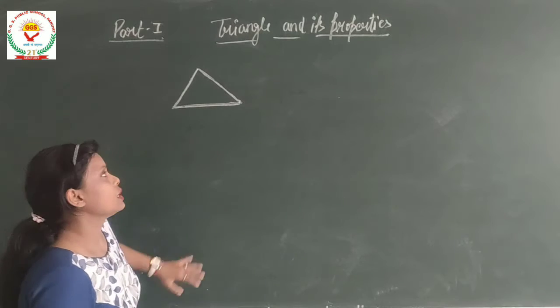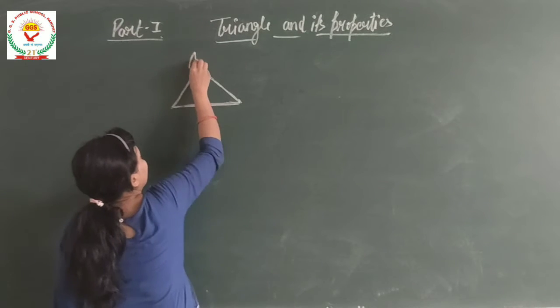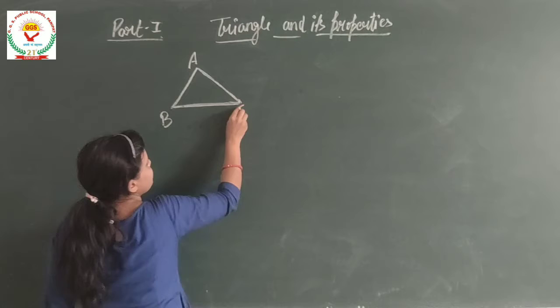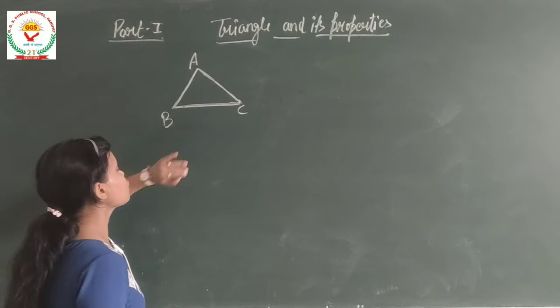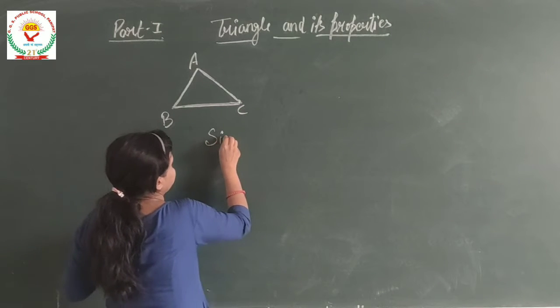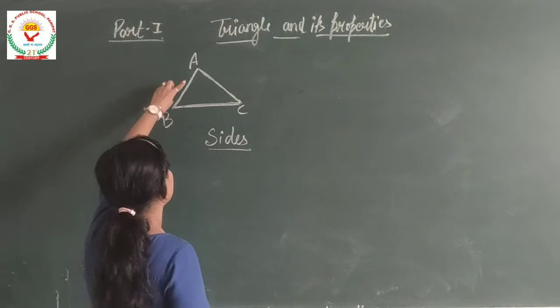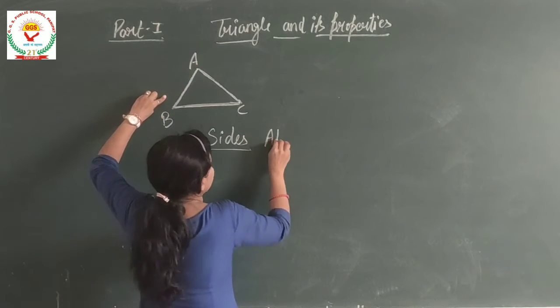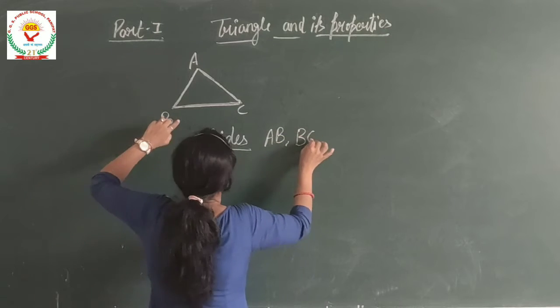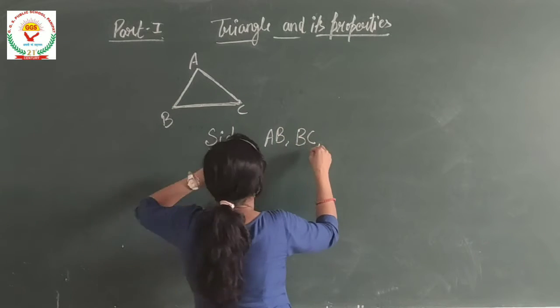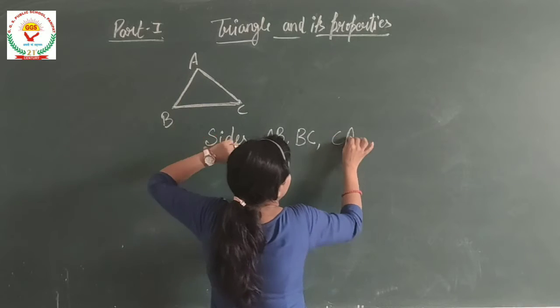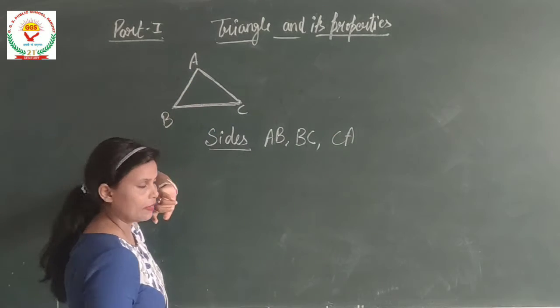Let's know about the triangle. Suppose this is triangle ABC. Alright. So first of all, sides. A triangle has three sides. AB is a side, BC is also a side, and CA is the side of the triangle.